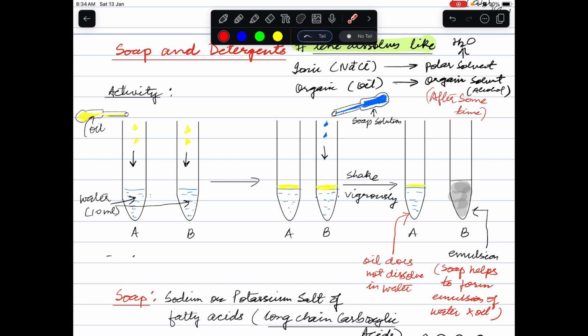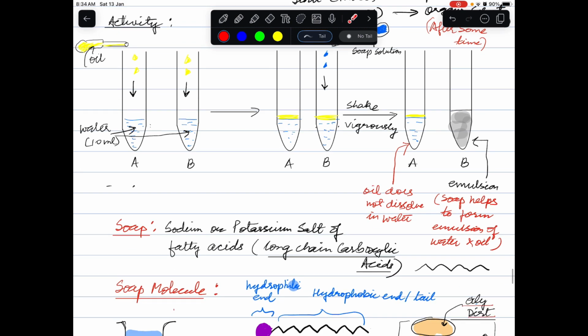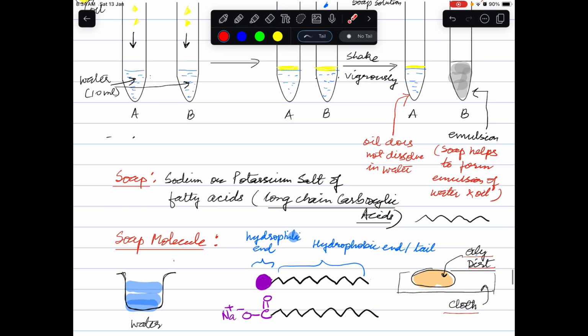So the question is, why is soap able to form an emulsion? This we will understand when we look into the structure and line of action, how soap will act or how it will show its properties. Soap, as we discussed in saponification, is the sodium or potassium salt of a fatty acid. What are fatty acids? Long chain carboxylic acids are called fatty acids.